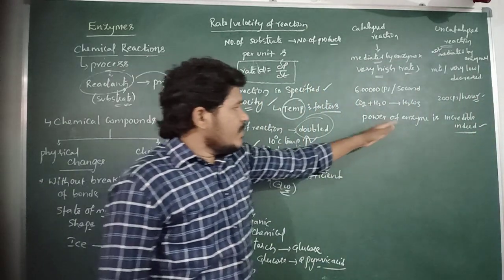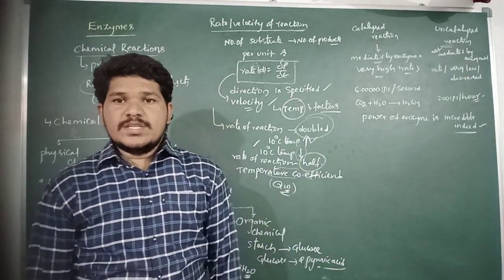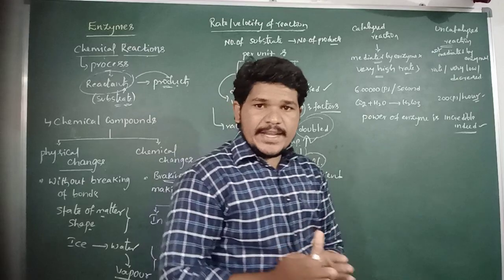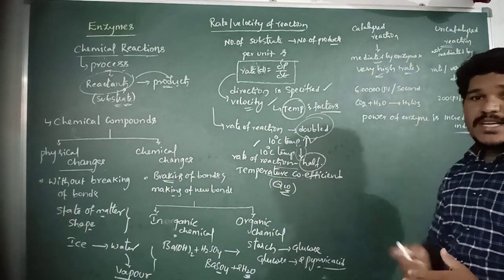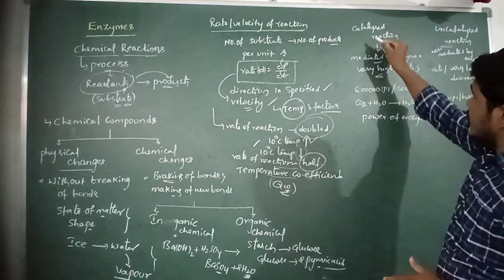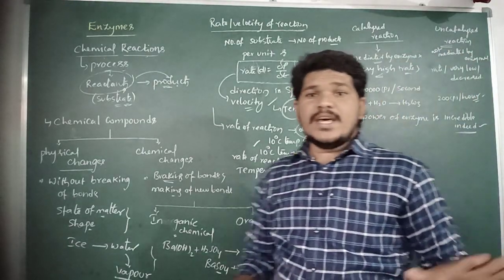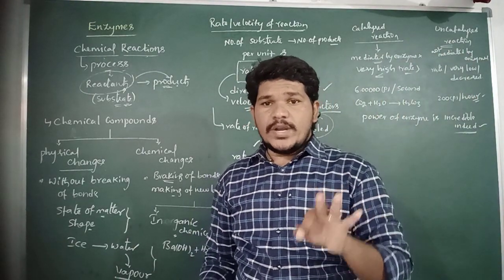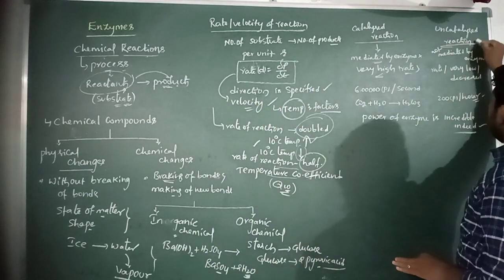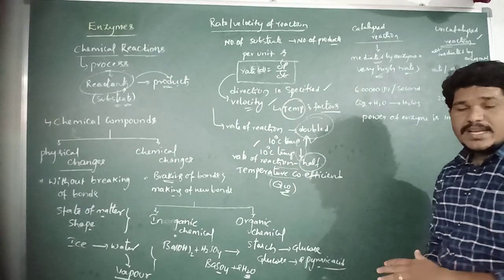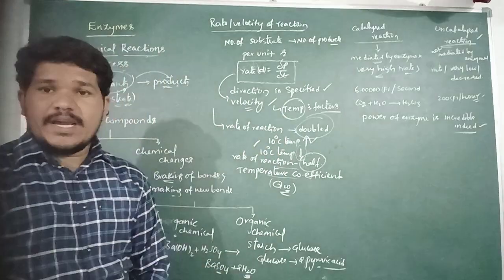The power of enzymes is incredible indeed. So the reactions which are mediated by enzymes can exhibit a high rate or velocity, and that kind of reaction is referred to as a catalyzed reaction. But the reactions which are not mediated by enzymes exhibit a low rate of reaction or velocity, and these reactions are referred to as uncatalyzed reactions. So this is about the rate or velocity of a reaction.